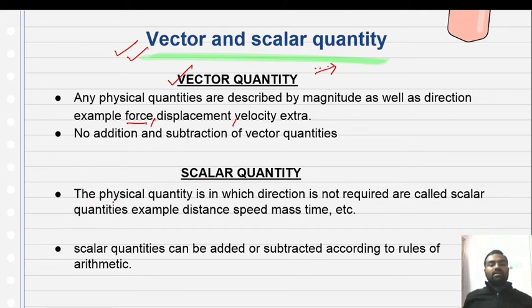Scalar quantity: a physical quantity in which direction is not required is called a scalar quantity. Examples: distance, speed, mass, time. Scalar quantities can be added or subtracted according to the rules of arithmetic. Means they can be added or subtracted.